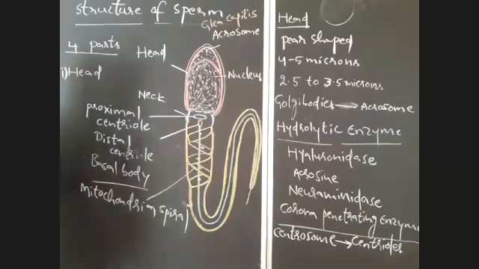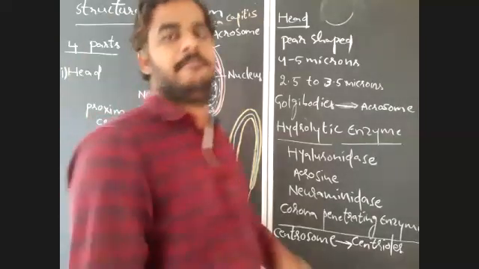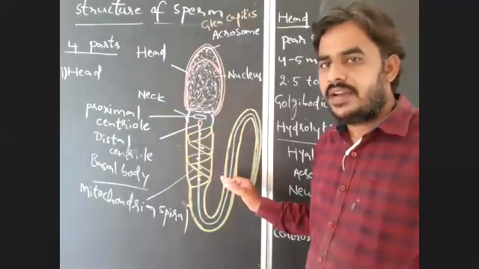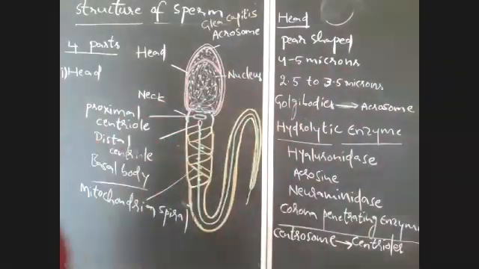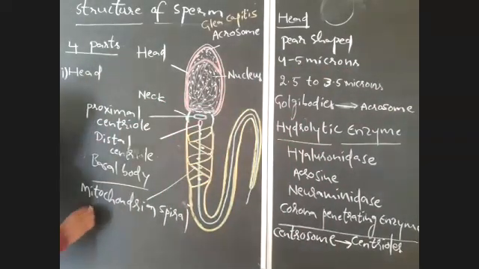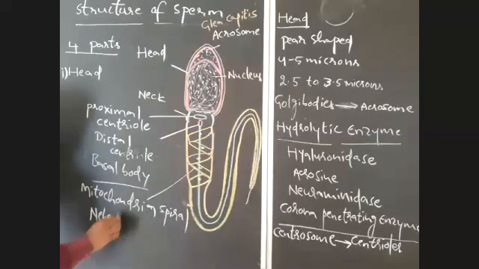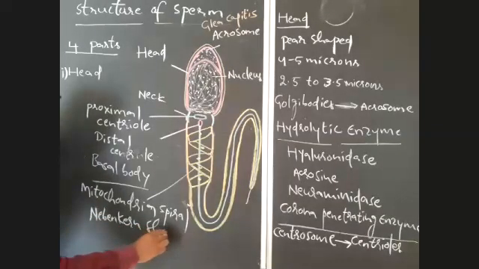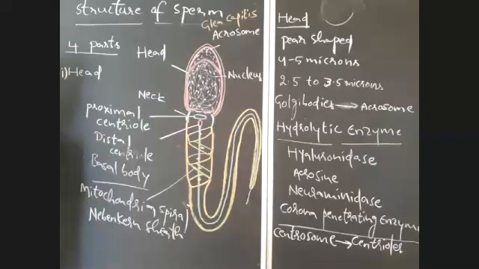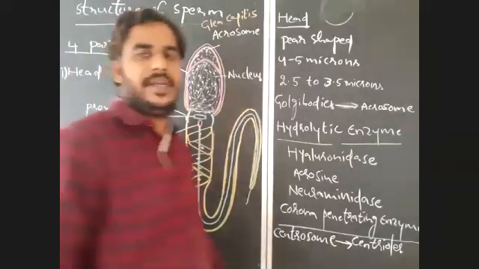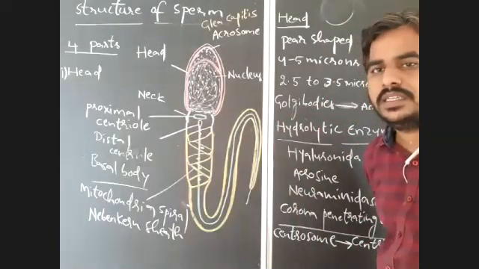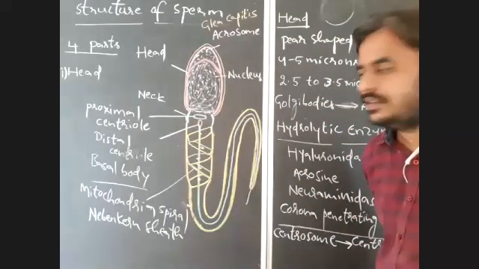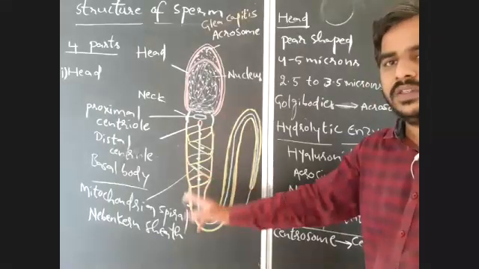This spiral mitochondria, which is present in the middle piece of the sperm, is known as Nebenkern sheet.